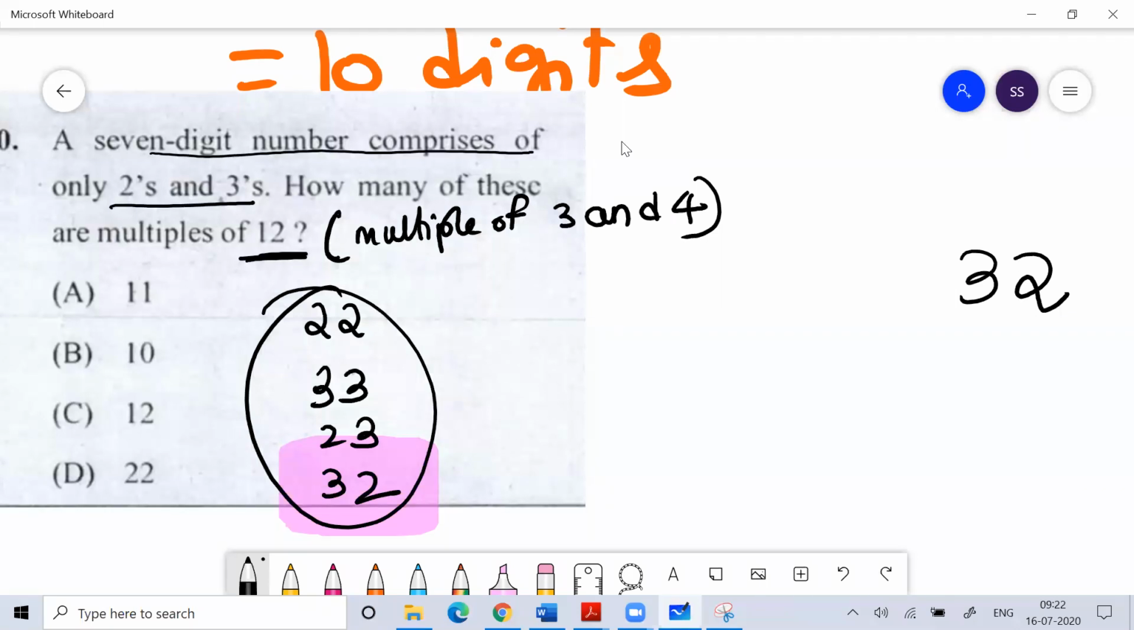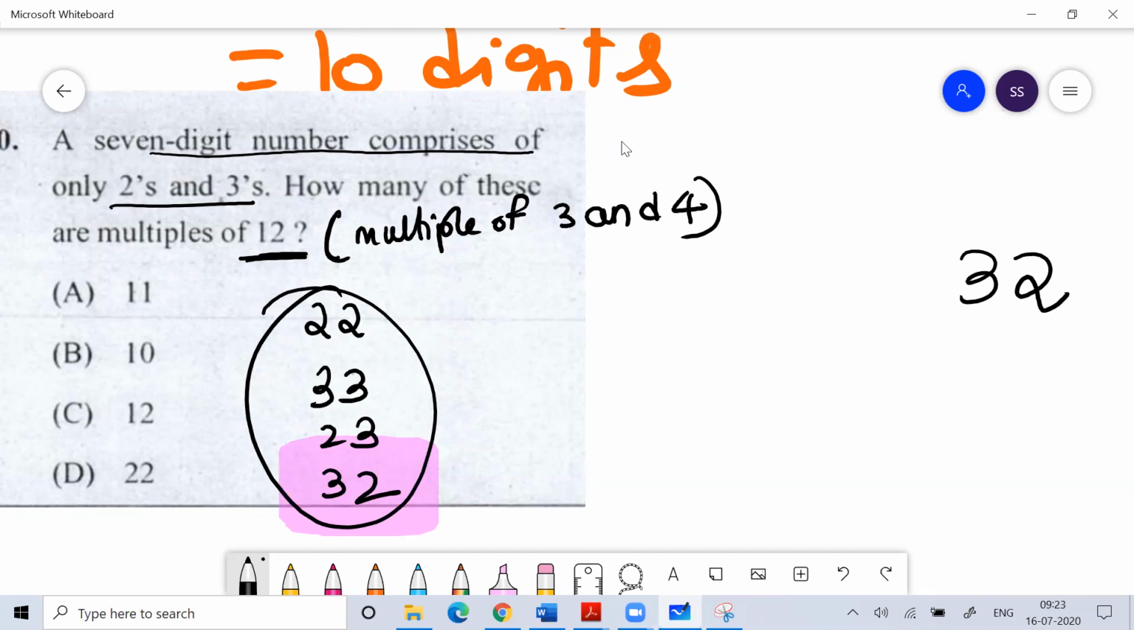They ask you about the multiple of 12. So a multiple of 12 means it should be divisible by 3 and 4. What is the divisibility rule of 4? The divisibility rule of 4 is that the last 2 digits should be divisible by 4. Then you think of the case by using 2 and 3, what can be the case? It means only one case is possible, that your last 2 digits should be 32.